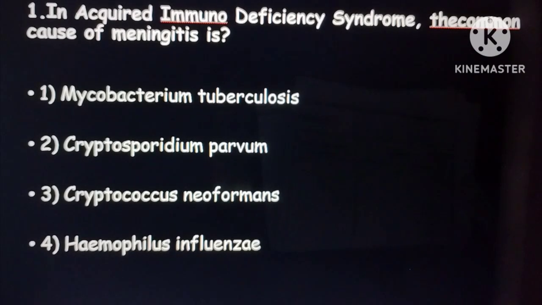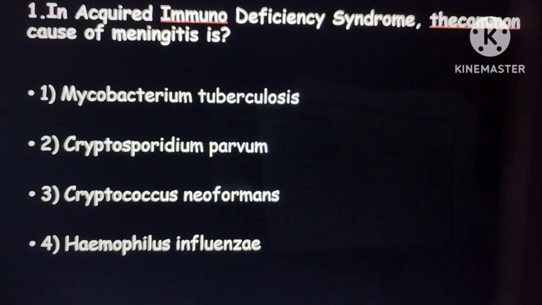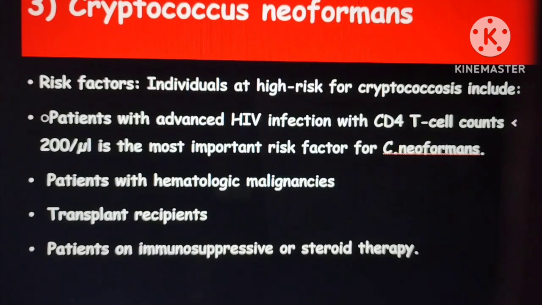Here the first question is: in acquired immunodeficiency syndrome, the common cause of meningitis is Mycobacterium tuberculosis, Rhizosporidium parvum, Cryptococcus neoformans, or Haemophilus influenzae. The answer will be Cryptococcus neoformans because it is an encapsulated fungus and it has a high risk for patients who are in an immunosuppressed state. That too in HIV patients, when the CD4 count is less than 200 per microliter, it is an important risk factor. Also patients with any hematological malignancies, any transplant recipient, or who is on immunosuppressive or